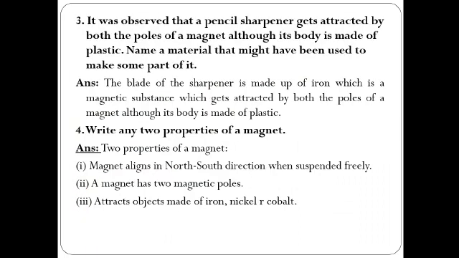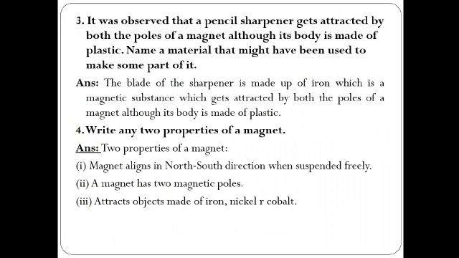It was observed that a pencil sharpener gets attracted by both the poles of a magnet, although its body is made up of plastic. Name a material that might have been used to make some part of it. As you know, the pencil sharpener has a plastic body, but it has one iron strip which is the sharpening end, and with the help of that we can sharpen our pencil.